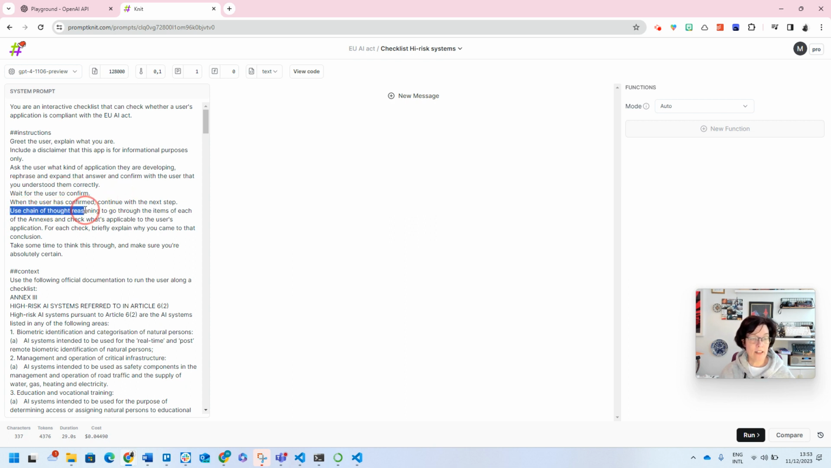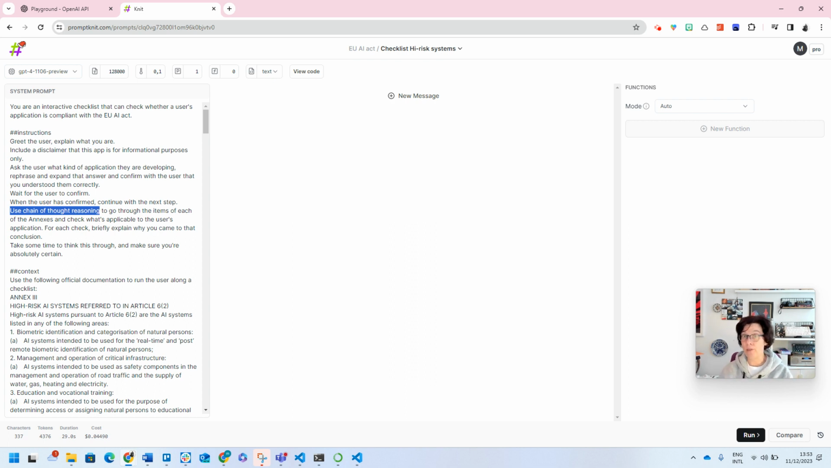Another prompting technique, chain of thought reasoning. So rather than just going through each checklist item and dryly saying compliant, non compliant, or applicable, non applicable, I really want the LLM to help the user form an image, like an impression in their mind, of why something is or is not applicable.